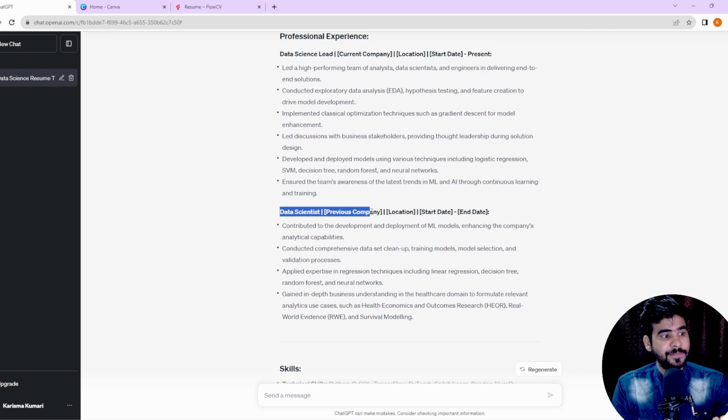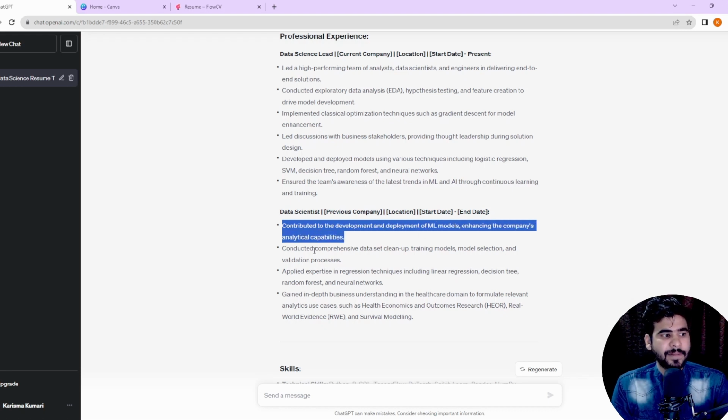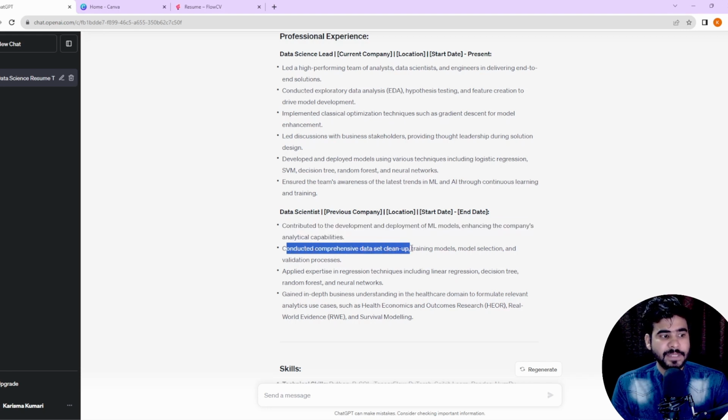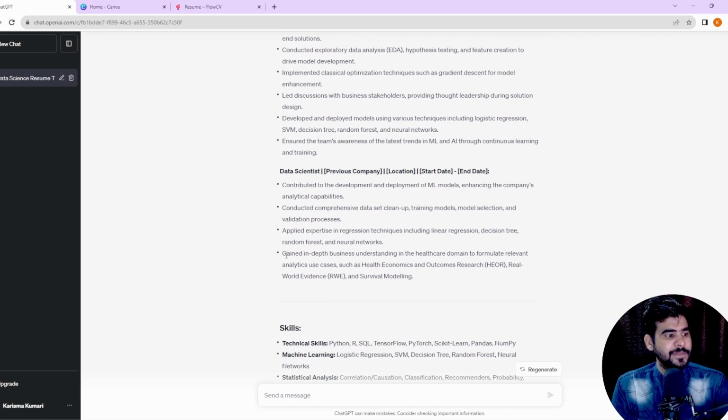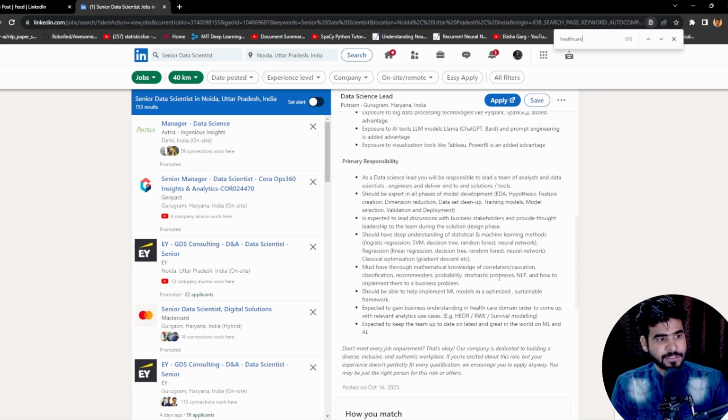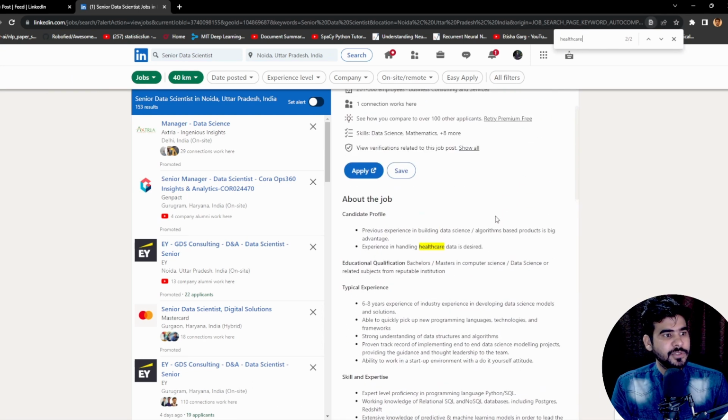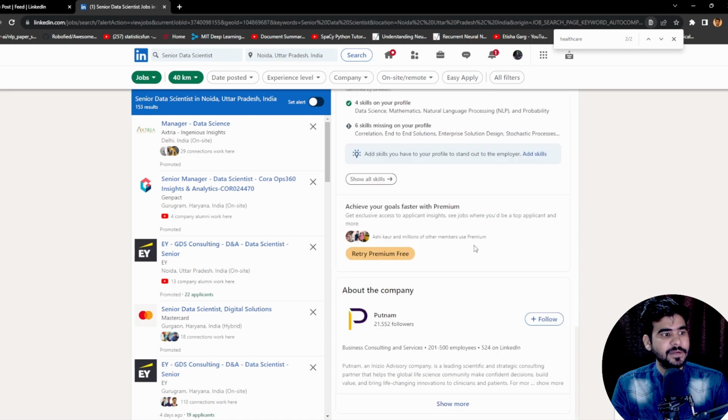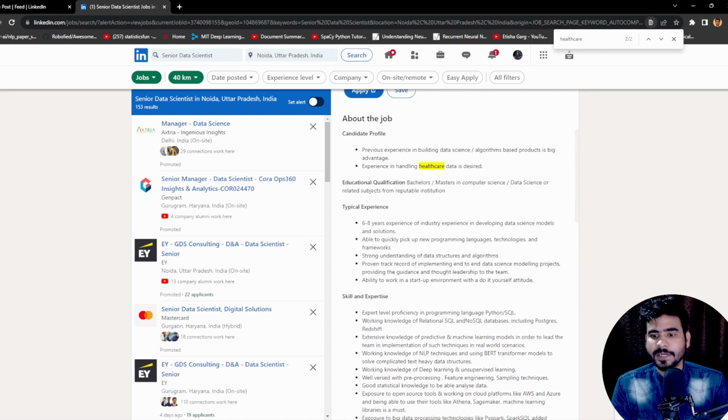So data scientist, previous company, location, start date, and the end date. After that, contributed to the development and deployment of the model, enhancing the company's analytical capabilities, conducted comprehensive data setup, cleanup, training, model selection, and validation process. After that, here we have gained in-depth business understanding in healthcare. So let me find out if we have the healthcare keyword in our JD or not. If I go here and search, yes, we have healthcare in our keywords. So based upon healthcare, we are getting our complete resume, right?